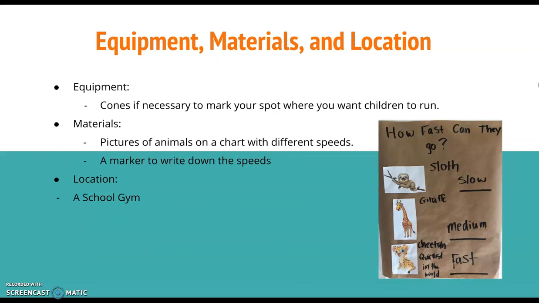For equipment, materials, and location, the equipment we need is cones, but this is not necessary if there is no child with physical disabilities. And then for materials, we did pictures of animals on a chart with different speeds, as you can see right here, and a marker to write down the different speeds on the chart. And for the location, we could use a school gym, but we could also use an outside field.